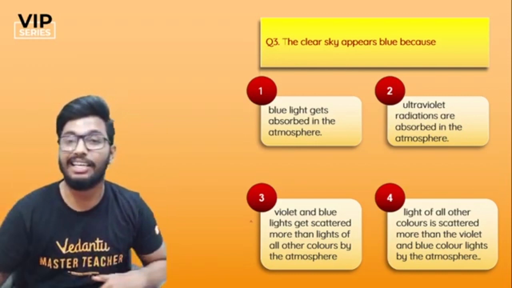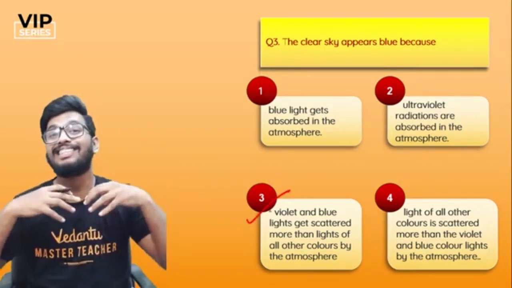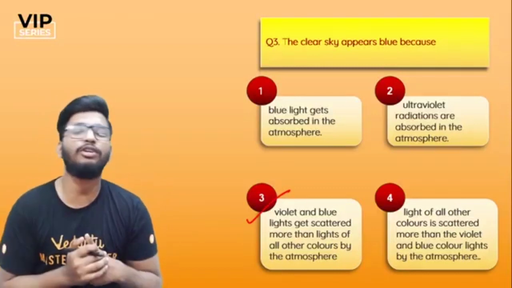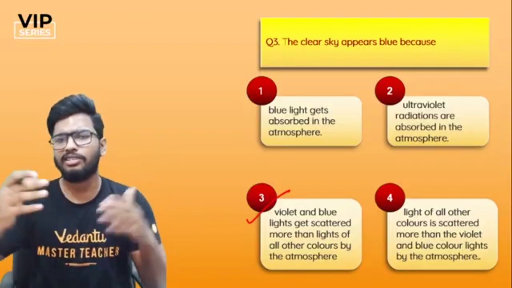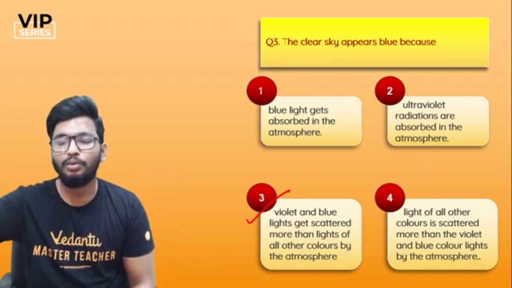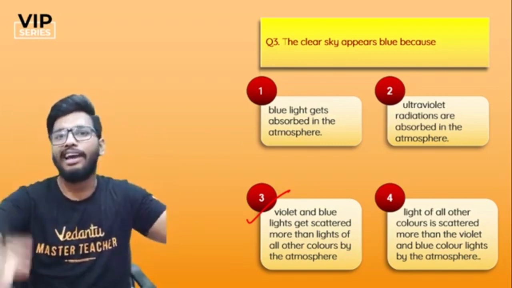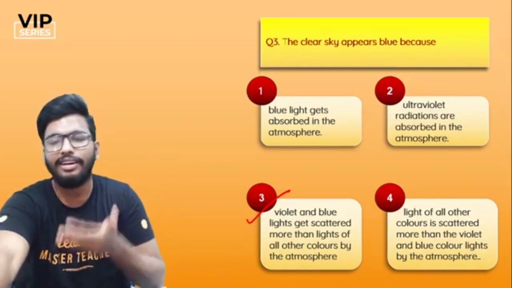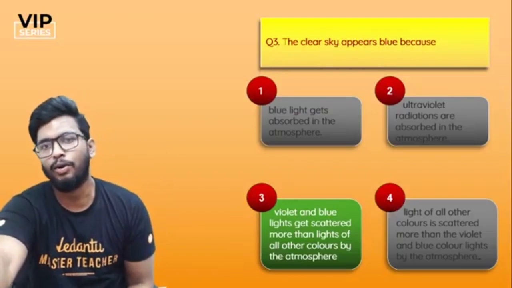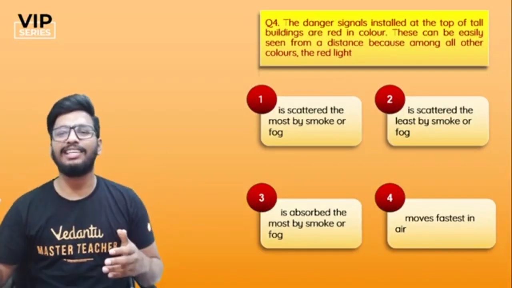The answer, people, is, as I mentioned in the very first question, violet and blue get scattered the most. That's why you're able to see all these different colors, whereas red or orange and all do not get scattered at all, especially during the noon. It does not get scattered at all. So that's why you don't see those colors. But violet and blue, on the other hand, get scattered the most, and that's why it appears bluish in color. That's all. Simple. Moving on to the 4th question, people.